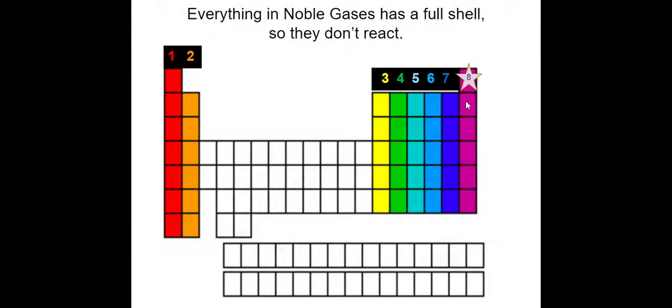So everything in the noble gases, that's here in column 8 on the periodic table, has a full shell, so they don't react. That's why they don't react, because they are already satisfied.